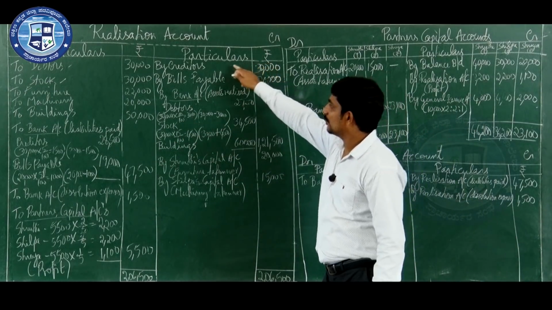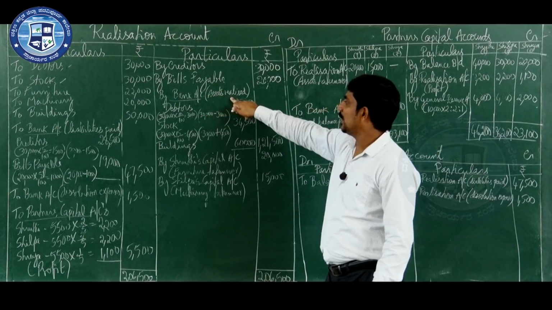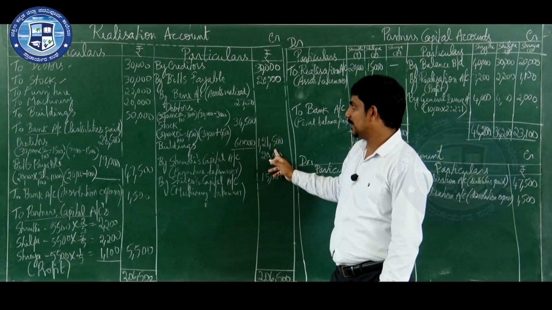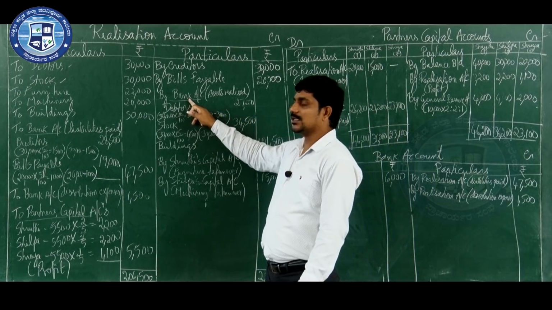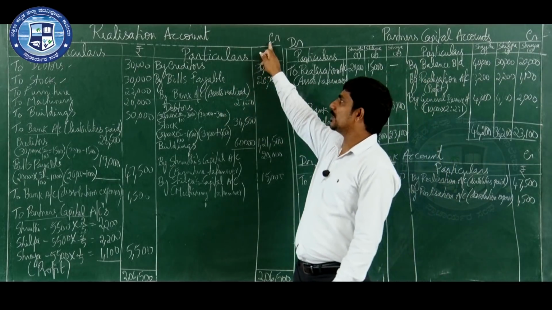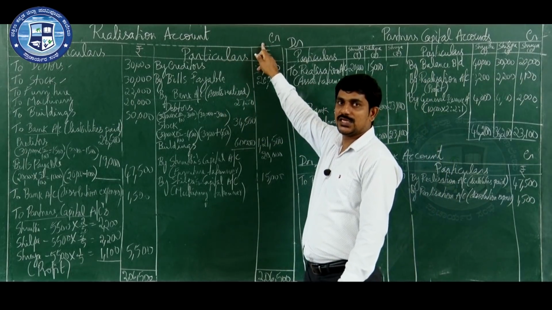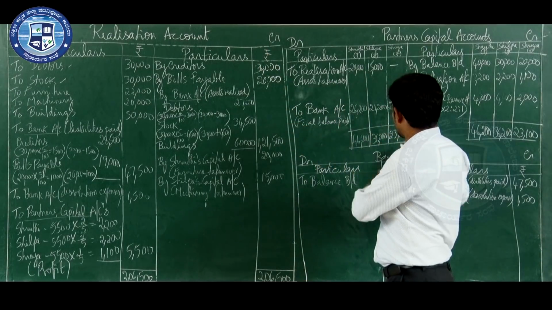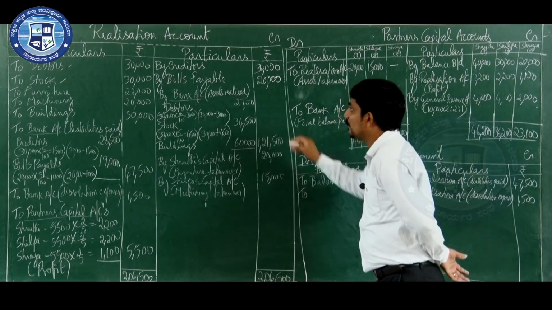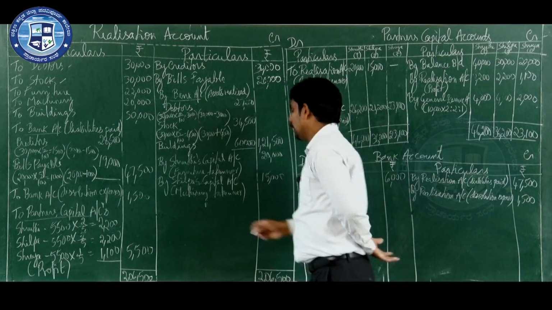Come to the credit side. Whether you have written bank? Yes. For what? Assets realized. How much is the total? 1,21,500. Again, this is information related to bank, so we have to transfer it to the bank account. Which side is it written in the realization account? Credit side. When transferring to the bank account, which side will it go? Debit side. From which account are you transferring the amount? From realization account.